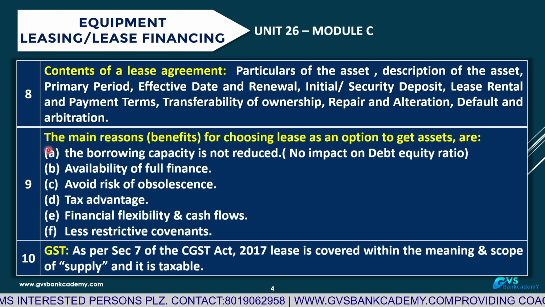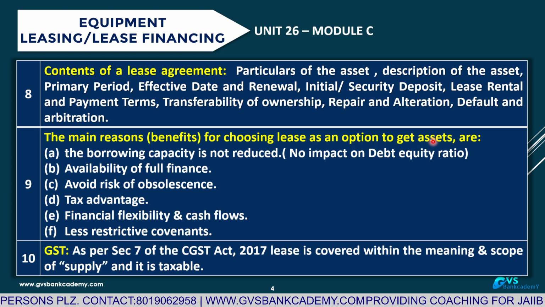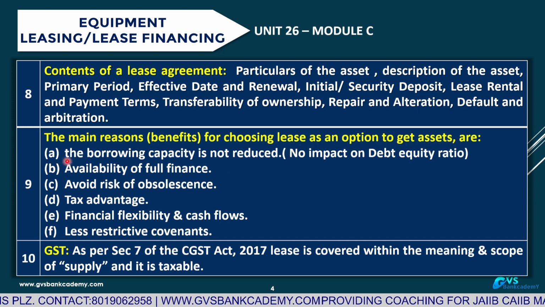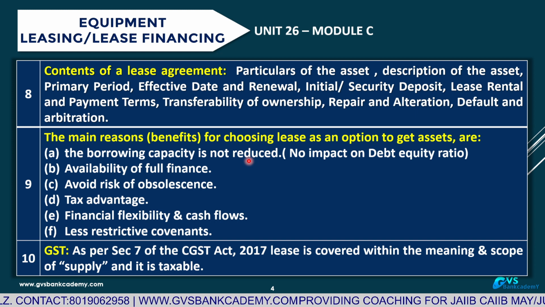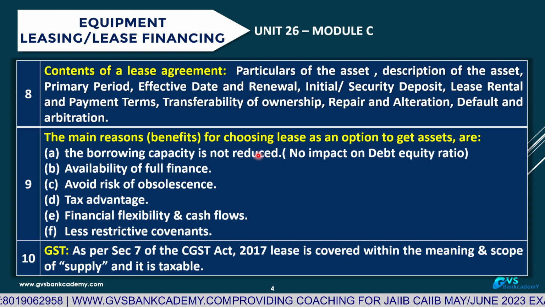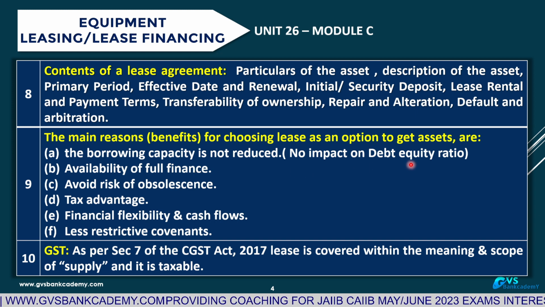Point number 9, what are the benefits of choosing lease as an option to get assets? Why are parties choosing lease to get assets? The lessee's borrowing capacity is not reduced. It means the lessee's debt equity ratio is not impacted.